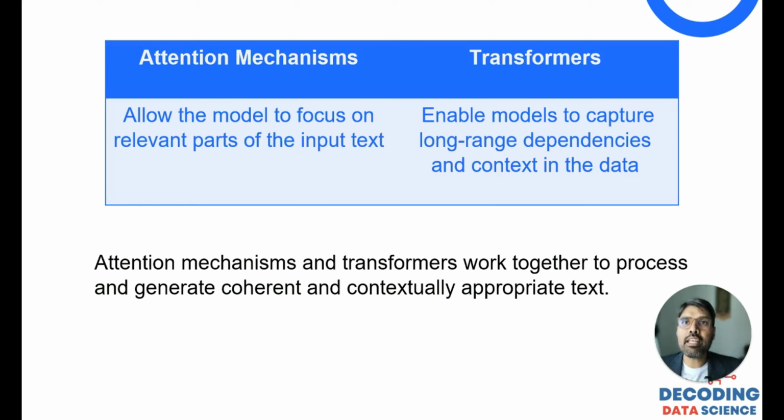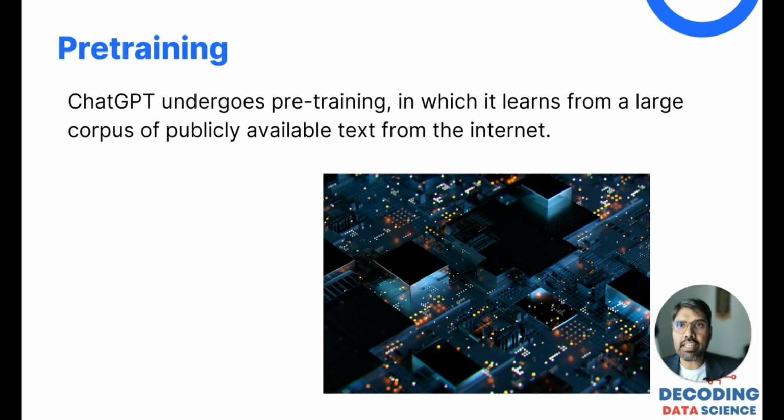Now the steps that ChatGPT undergoes, it is not an easy thing to do, right? OpenAI has been working on this for the last 7-8 years. They have been pre-training on a large amount of data from the internet: open source, crawlers, Wikipedia, Reddit. They take all this data and undergo pre-training, in which the model learns from this large corpus of data and assigns some weights. This is the first step, pre-training, and it is one of the most important steps of any large language model, specifically the one we are talking about here, ChatGPT.